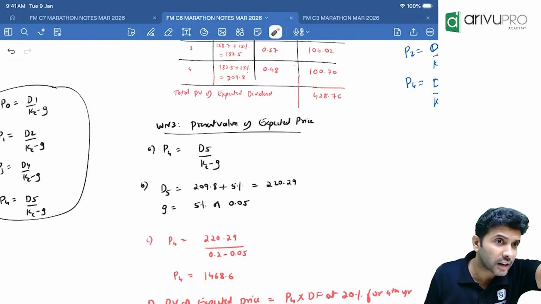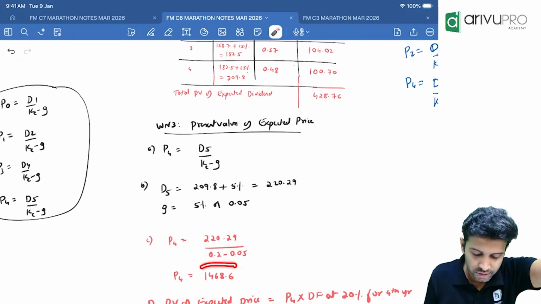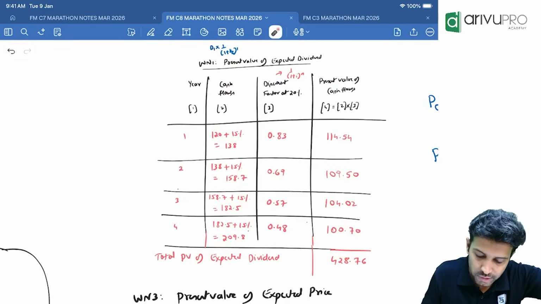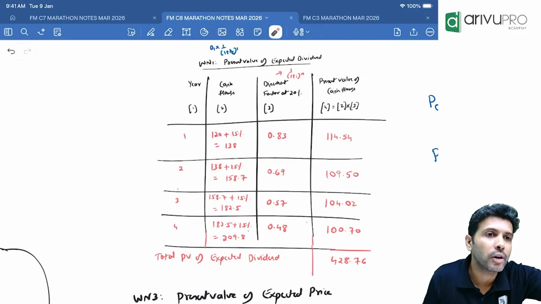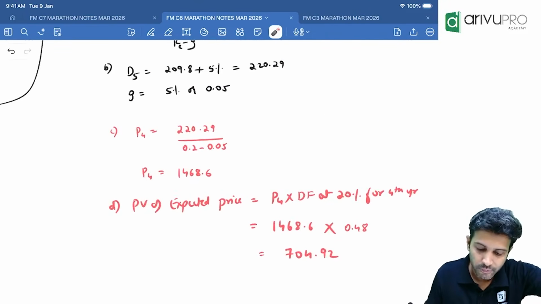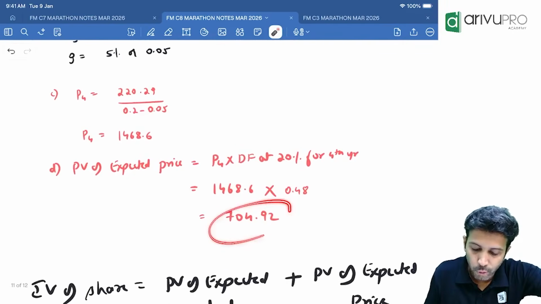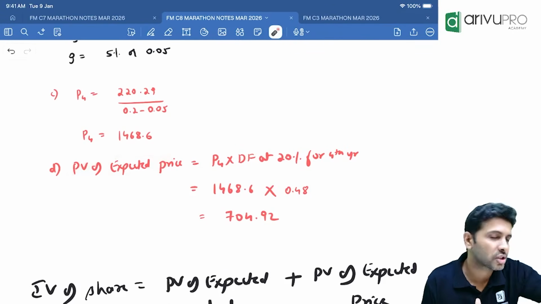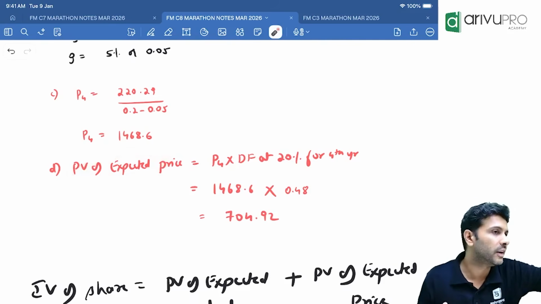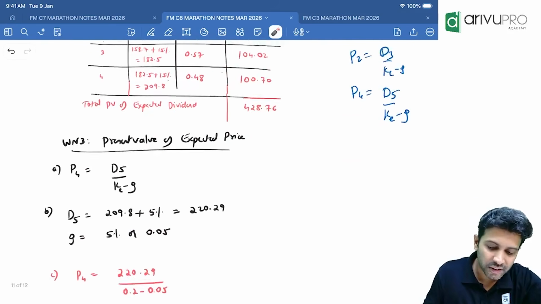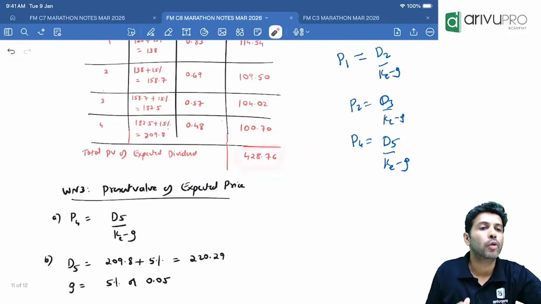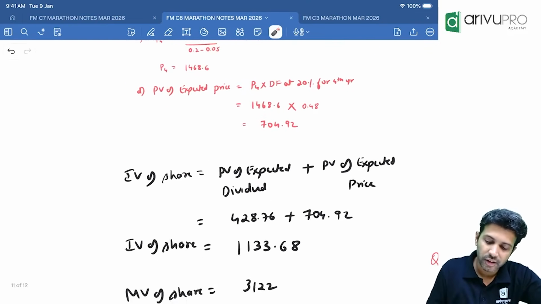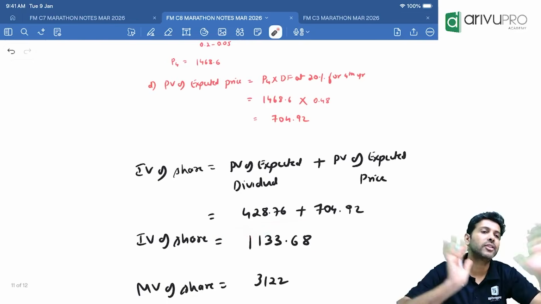One second. The 5th year discount factor or the 4th year? This is the 4th year price, so you will multiply by the 4th year discount factor. The 4th year discount factor you already know: 0.48. Multiply. 704.9. What is this? Present value of expected price. As a shareholder, you can only get two things: dividend and price. What is the present value of expected dividend? 428.76. What is the present value of expected price? 704. Add it, you will get the intrinsic value of the share.